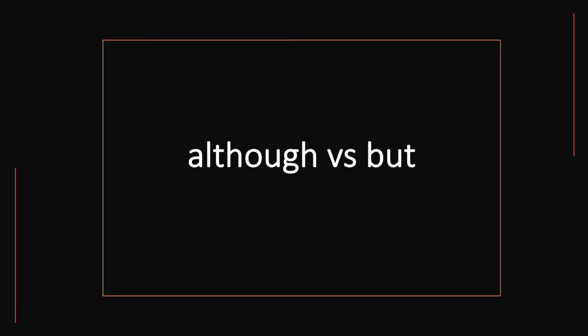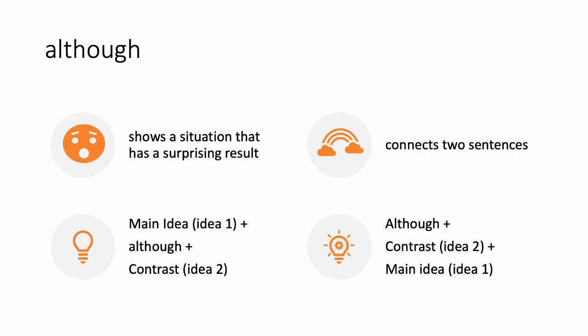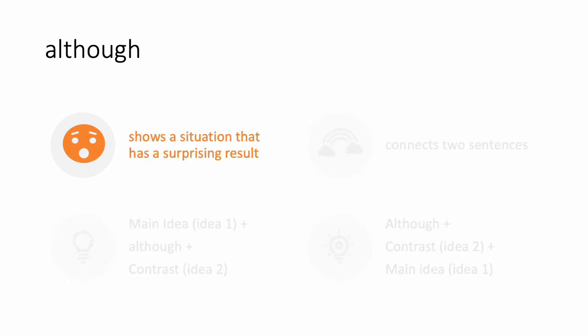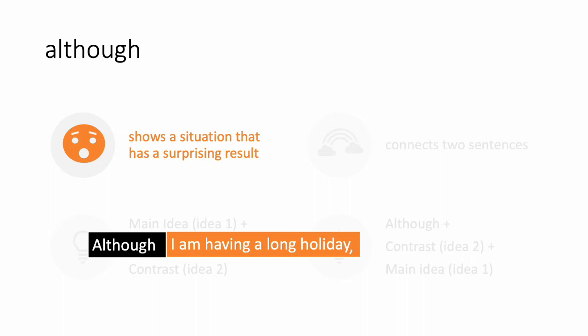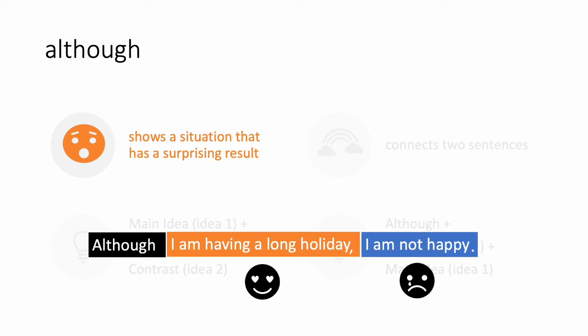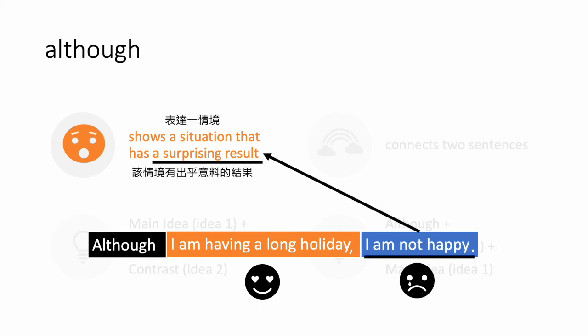There are some differences in how to use although and but. Let's have a look. First, let's talk about although. Although shows a situation that has a surprising result. What does it mean? Let's take out the previous example we have talked about. Although I am having a long holiday, I am not happy. When you are having a long holiday, as I said, you should feel happy, right? But you're not happy. So I am not happy is the surprising result of the situation I am having a